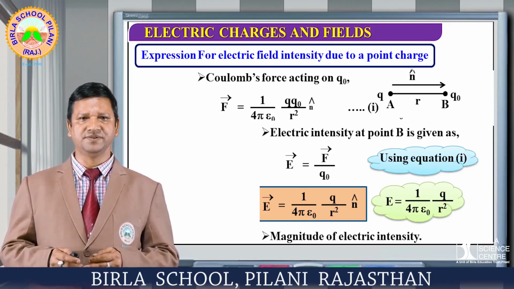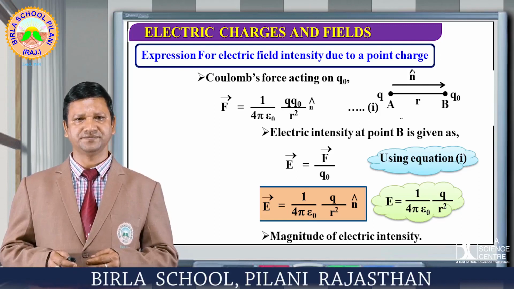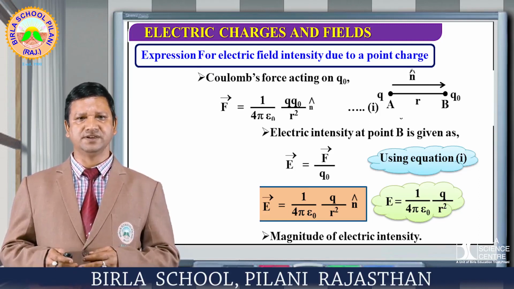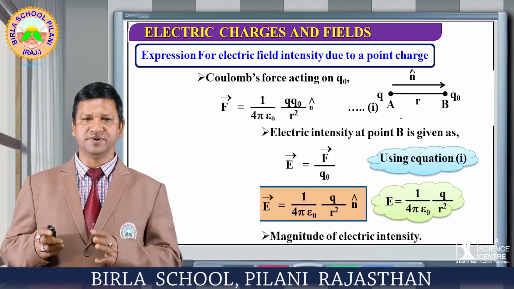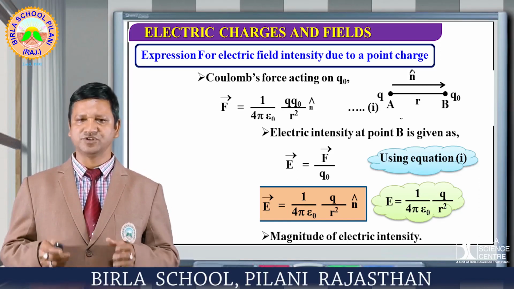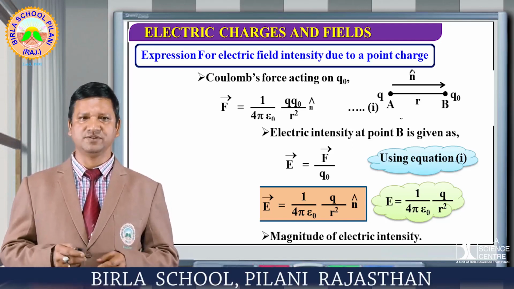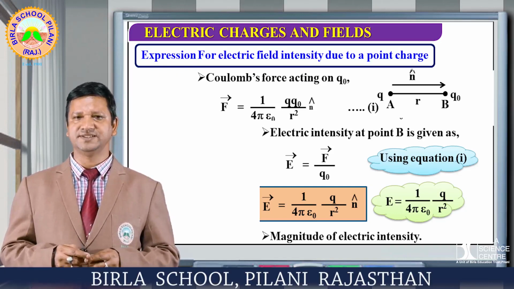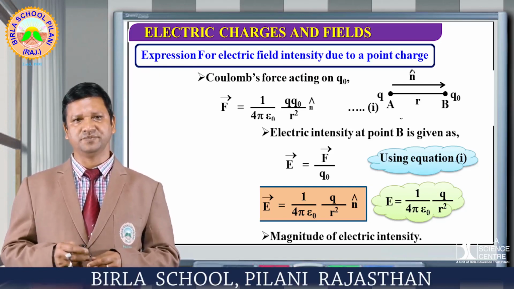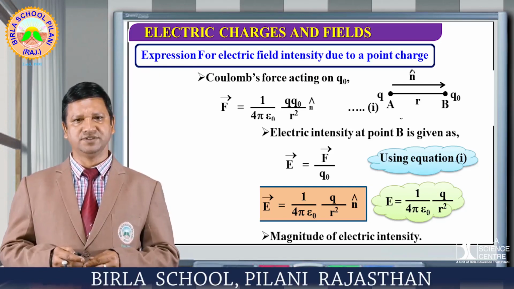So the magnitude of electric intensity, that is E, is equal to 1 upon 4 pi epsilon naught Q upon r square. This formula is used most of the time for numerical purposes, and from here many conclusions come into play. That is, electric field is inversely proportional to the square of the distance.